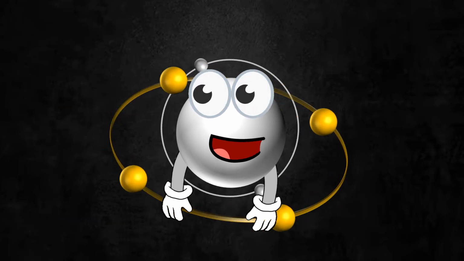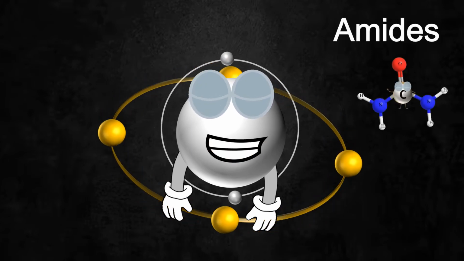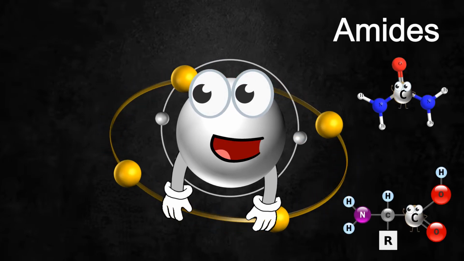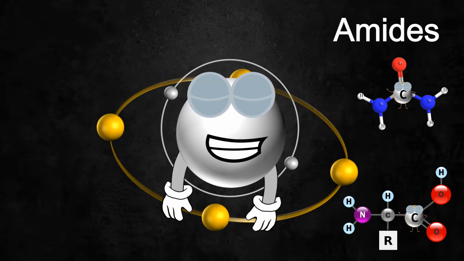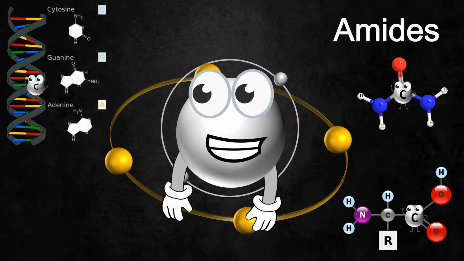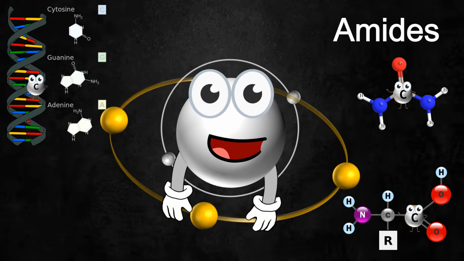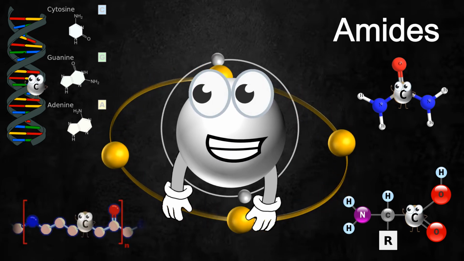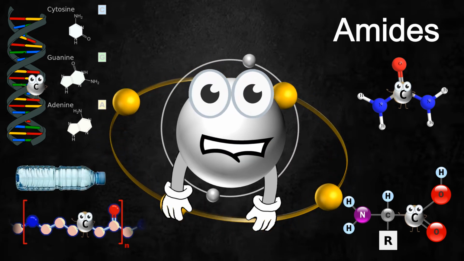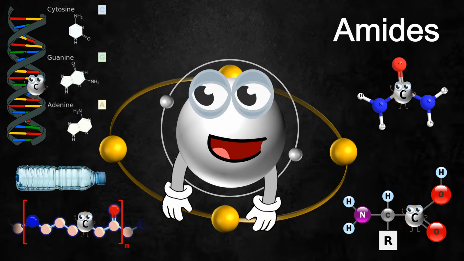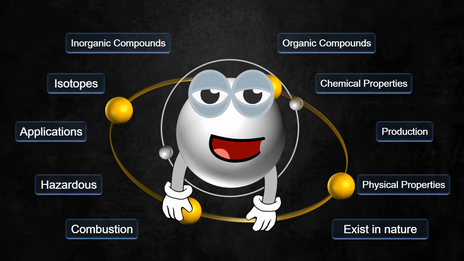I can also form compounds that contain more than one element, the most famous of which are amides such as urea, and amino acids that are the basis for building proteins in the human body and living organisms. Also nucleoside compounds that are included in the formation of DNA and RNA. Also polymers that enter into many industries and products such as plastics, paints, detergents, cosmetics, and others. All the previous were organic compounds.